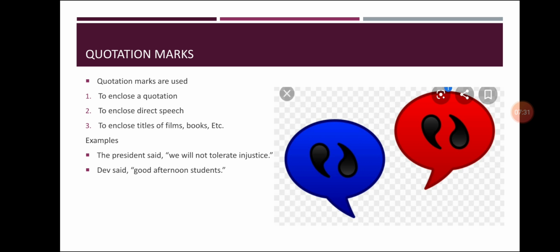To enclose direct speech, like: Mama says, comma, quotation mark start, Diya, comma, bring a book, quotation mark closed. To enclose titles of films, books, etc. Example: The president said, comma, quotation mark start, we will not tolerate injustice, full stop, and then quotation mark closed.